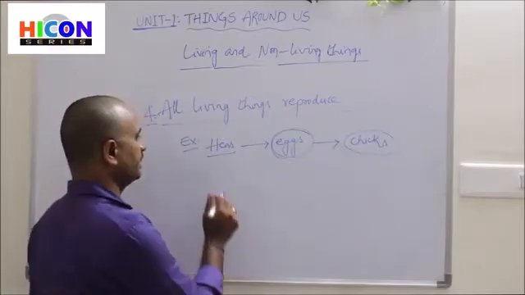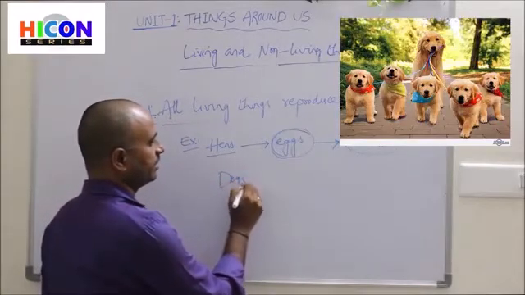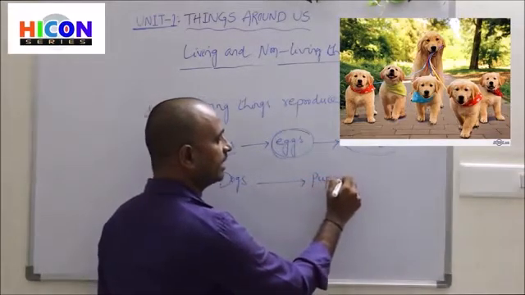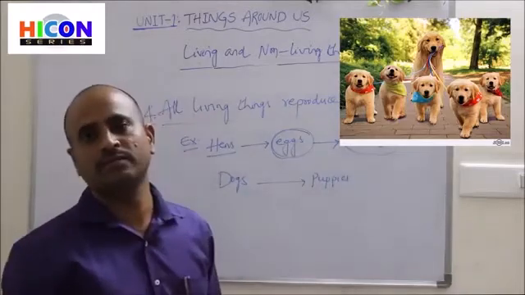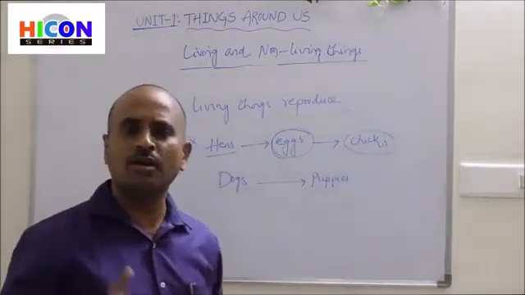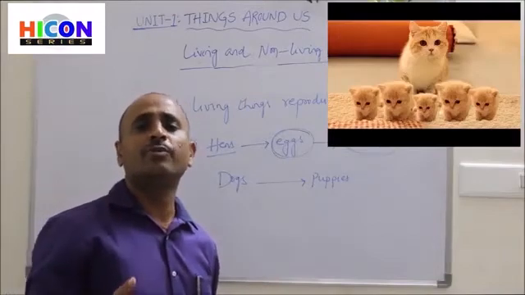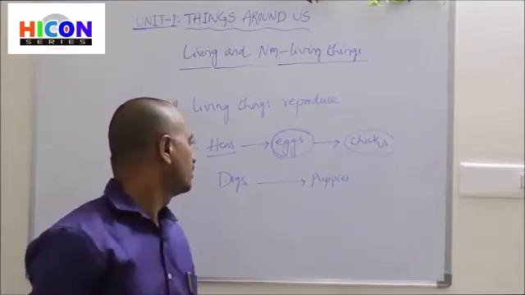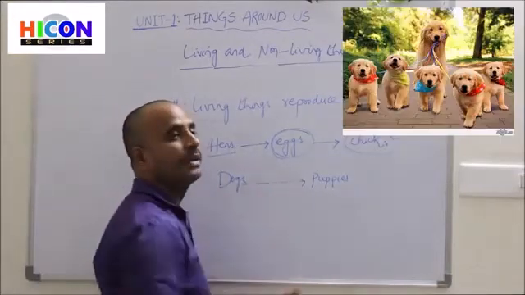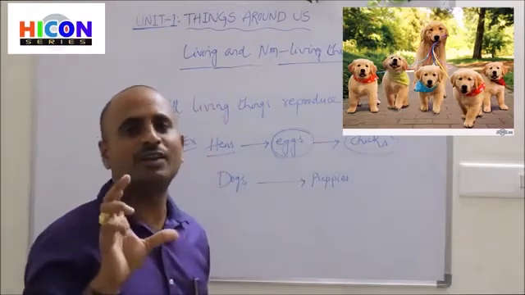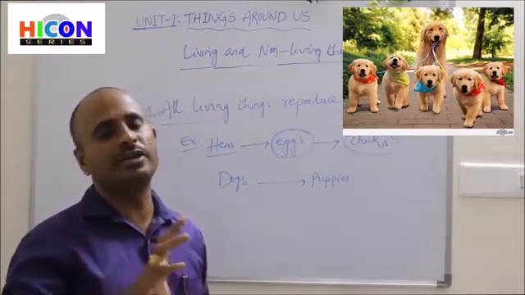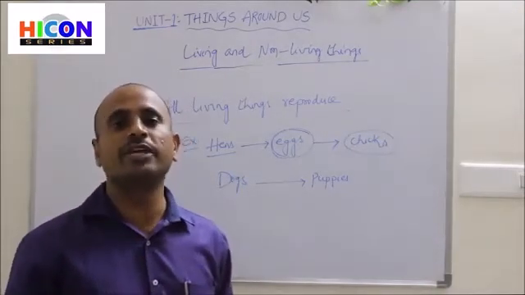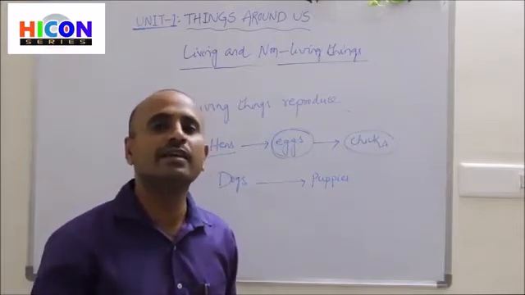And if you consider dogs, they will reproduce their puppies. They will directly give birth to their new ones. For example, animals like dogs, cats, rats, and most of the animals give birth directly to their new ones. Dogs reproduce puppies, and the puppies are the smaller ones which look similar to the dogs. In this way, all the living things reproduce their new ones to continue their race.